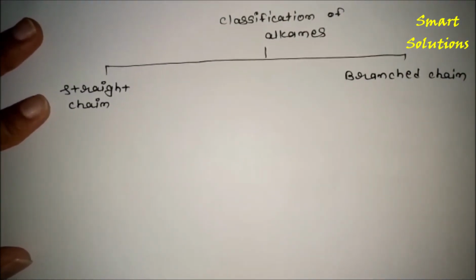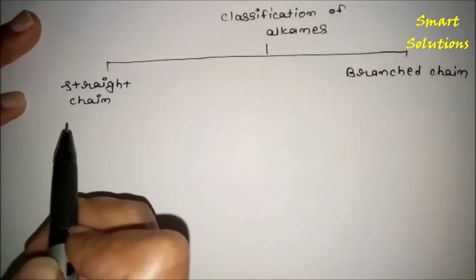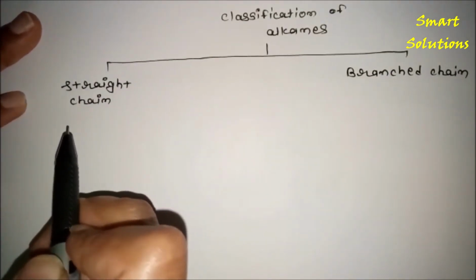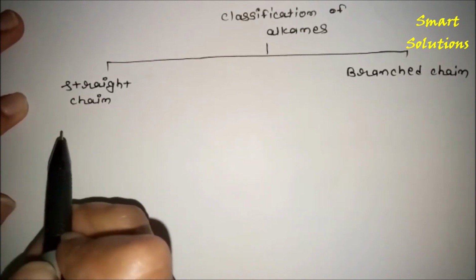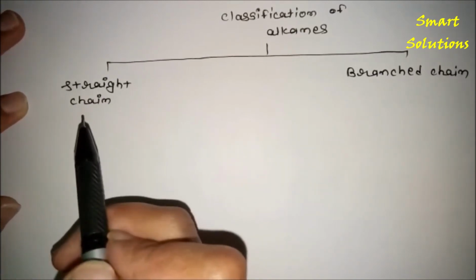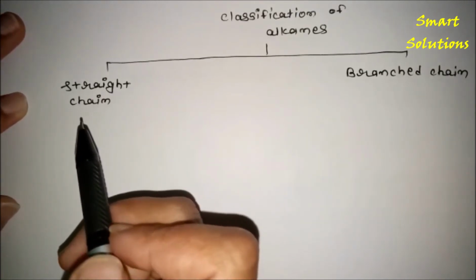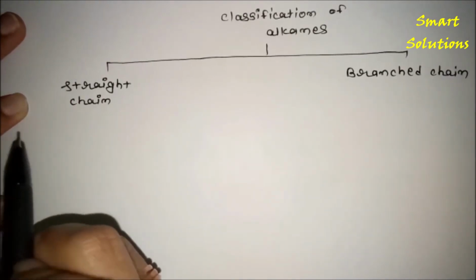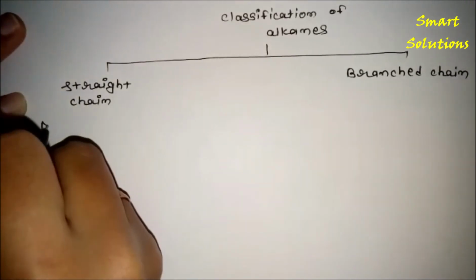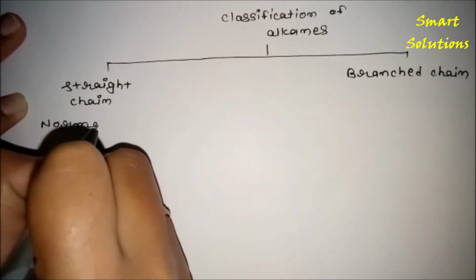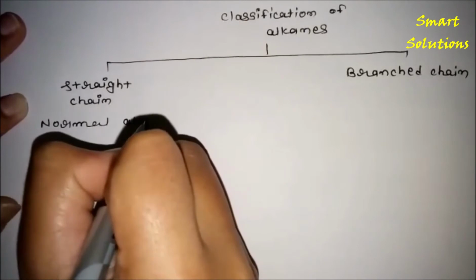So what is a straight chain alkane? The alkanes in which each carbon atom is bonded to not more than two other carbon atoms are known as straight chain alkanes, or they are also called normal alkanes.